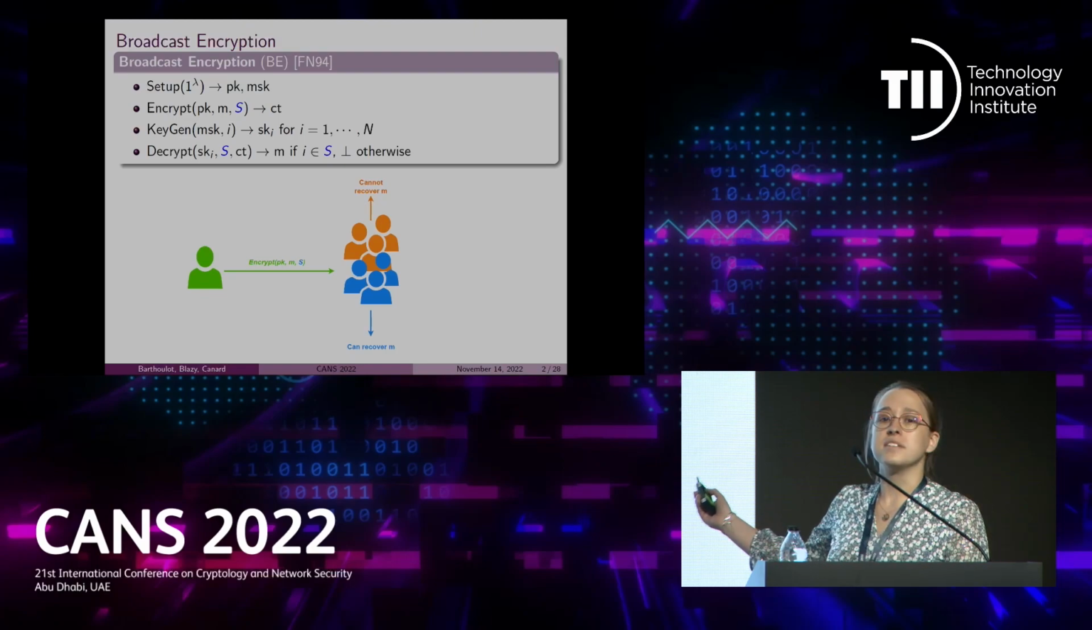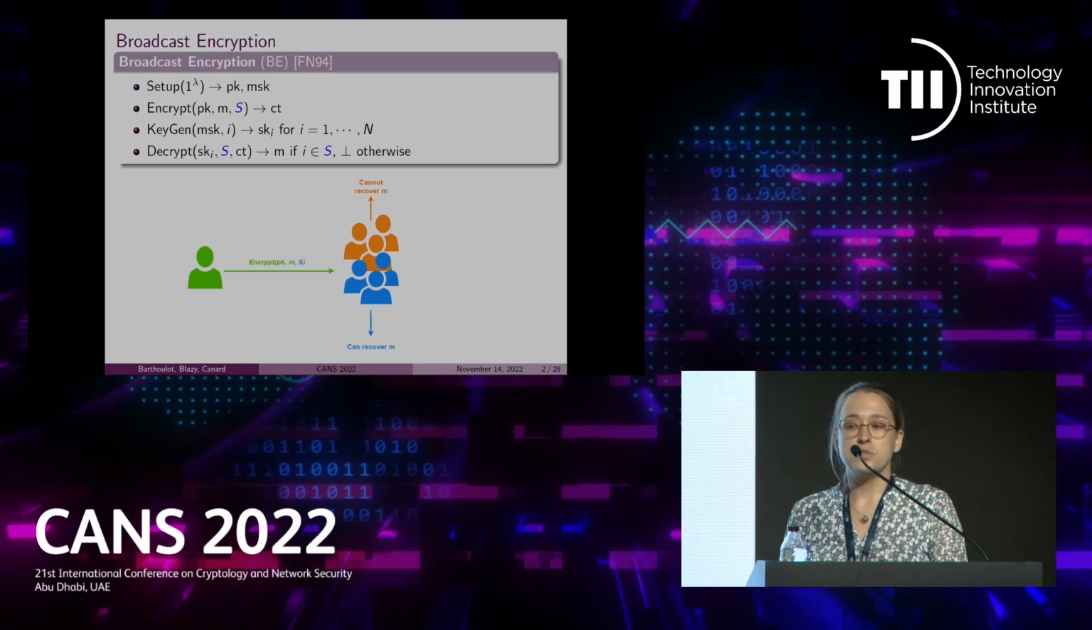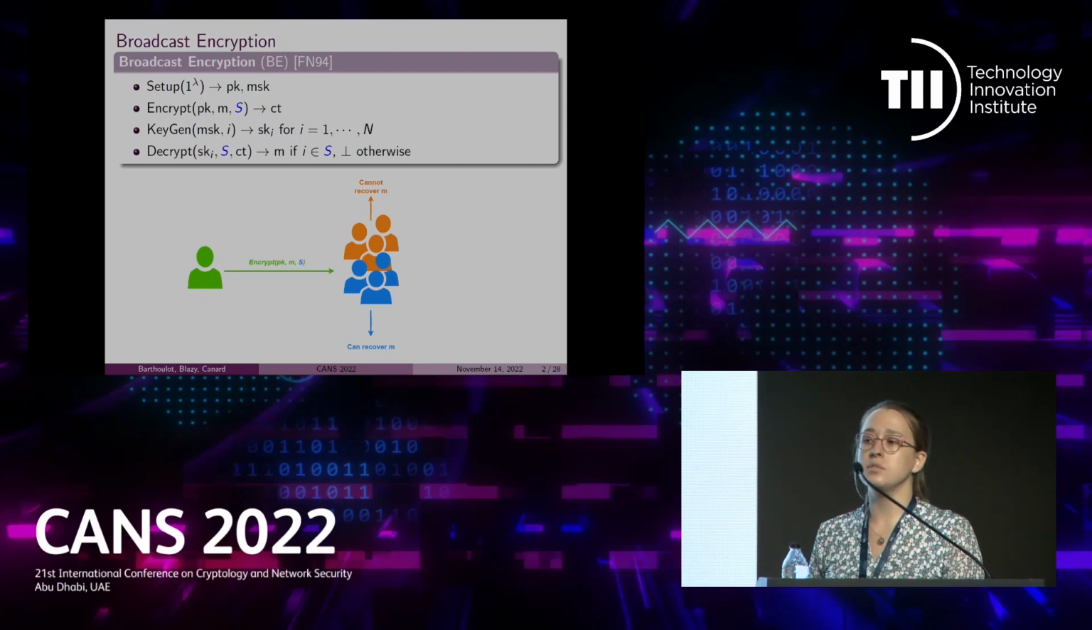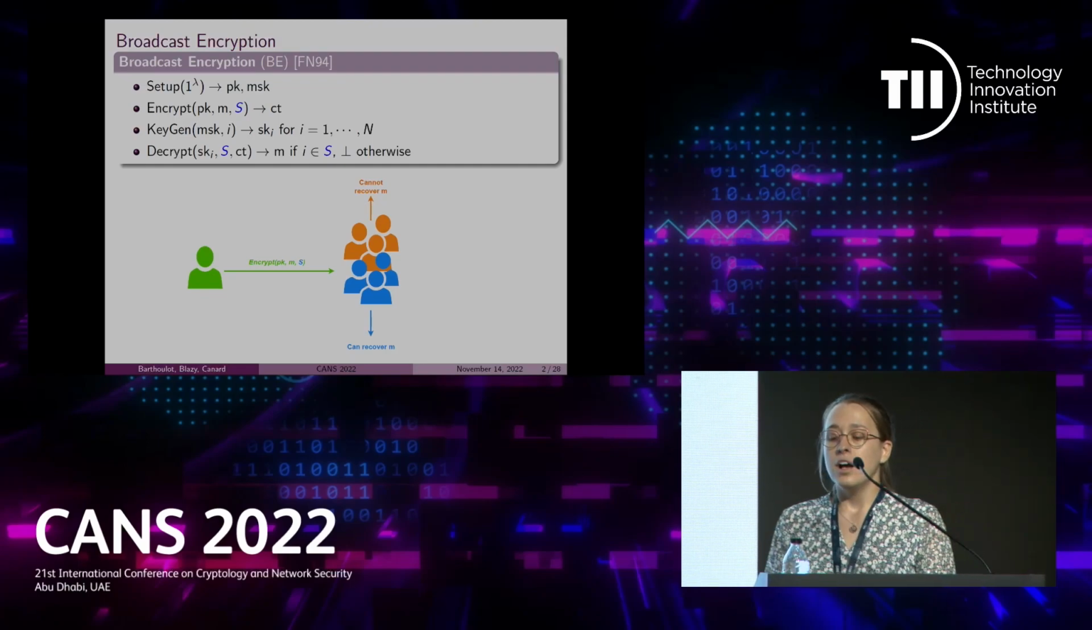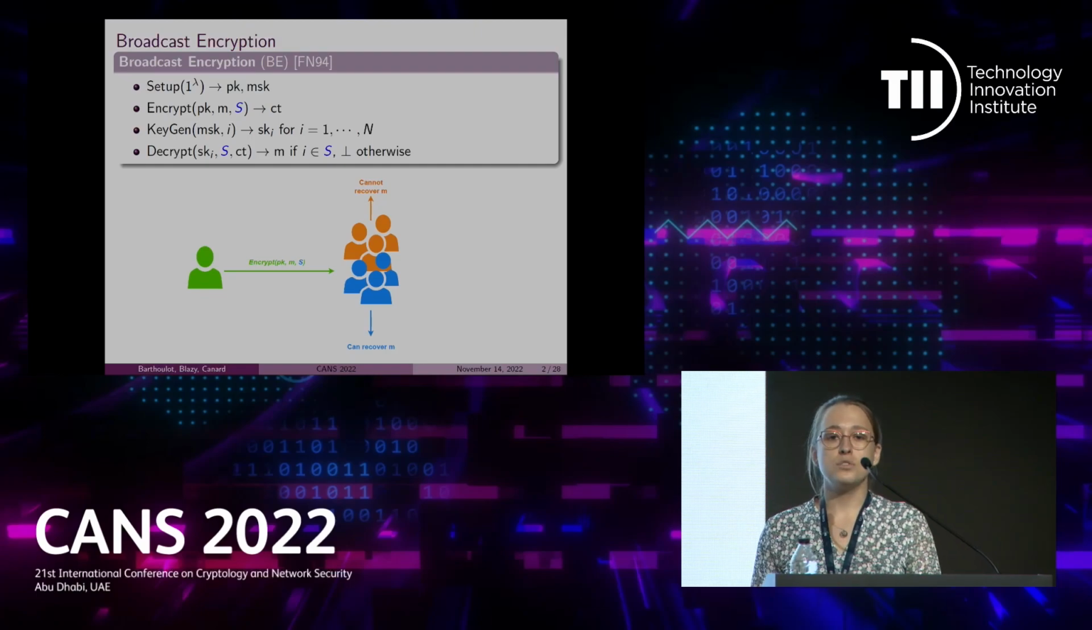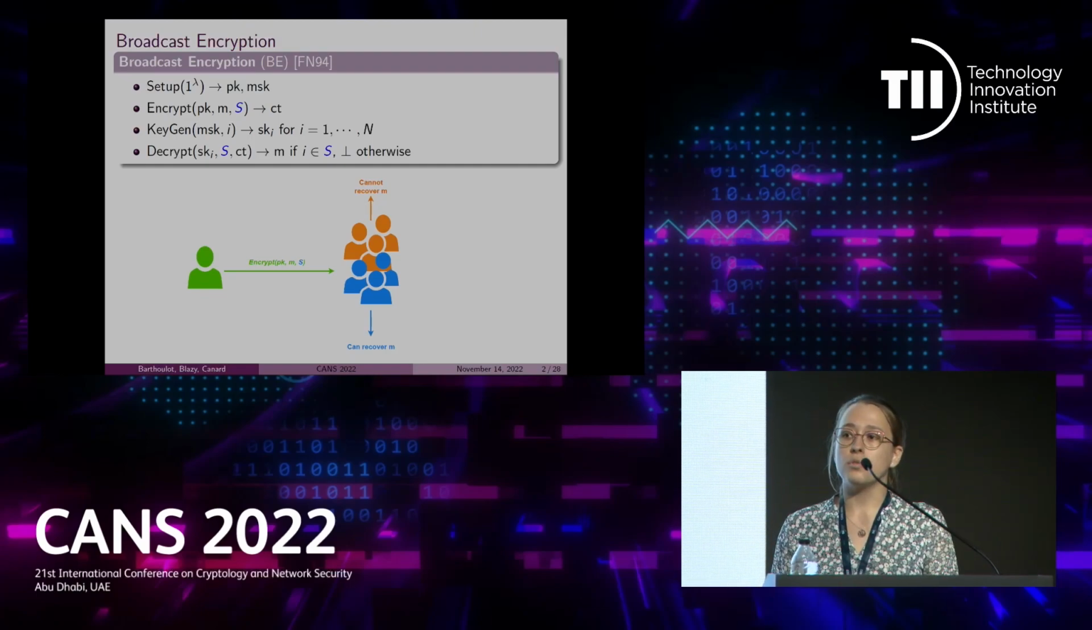In the example presented here, we encrypt a message for a subset S, which is represented in blue. Thus, only users in blue can recover the message. Notice that in such a scheme, each user is identified by an index i that belongs to the set 1 to n, where n is the number of users in the scheme.